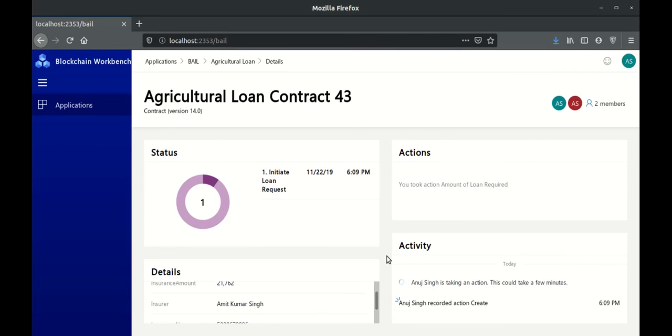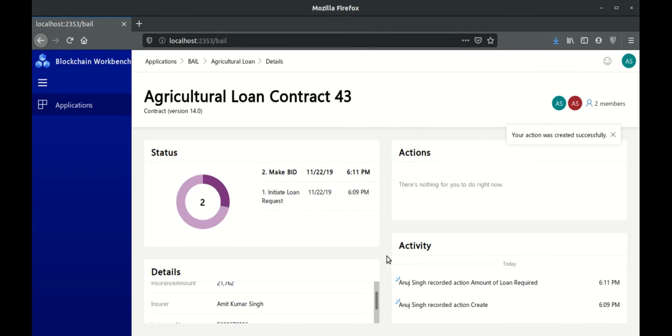What's happening here is that I'm trying to avail a loan using all the bidders that are out there. So as you can see, the state got updated to make a bid. So what's happening here is that I'm extending my ability to fetch a loan from multiple bidders who might not necessarily crowdsource completely, but without collateral, the insurance amount that I'm getting here.